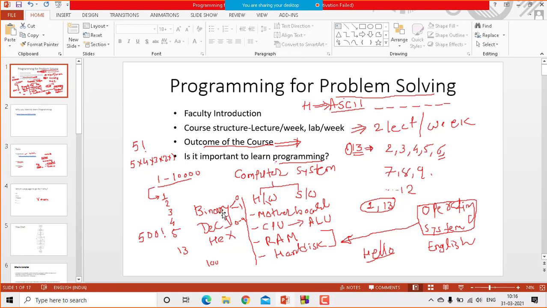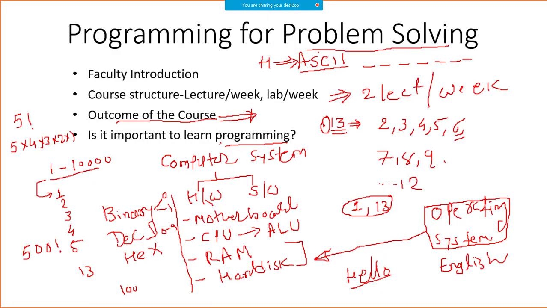Problem solving, right? If you remember, I already explained what we mean by programming and what we mean by a problem. I have given you some examples, and I already clearly defined what your computer system consists of. We talked about the CPU, ALU, RAM, hard disk, and motherboard.